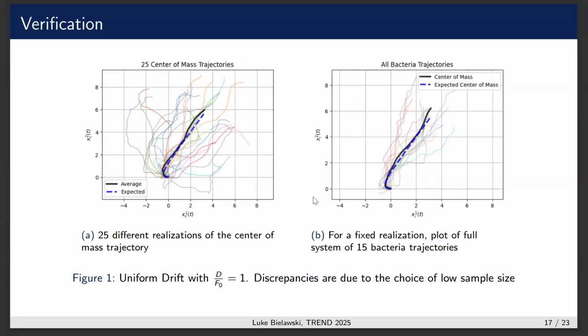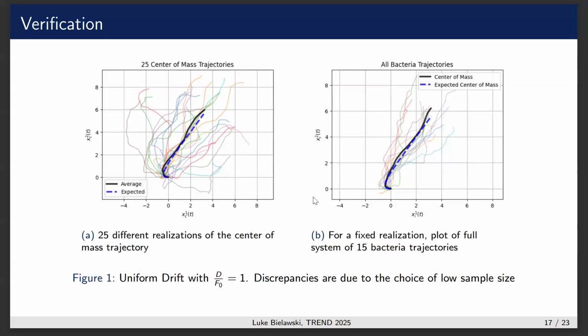These are just some numerical verifications that what we did was okay and correct. So on the left, every single center of mass trajectory is a random variable, and so we just take different realizations of it to see if the average of the realizations looks like what we expected, and indeed it does. Every single colored line is a realization, and you see that the average and expected are pretty close.